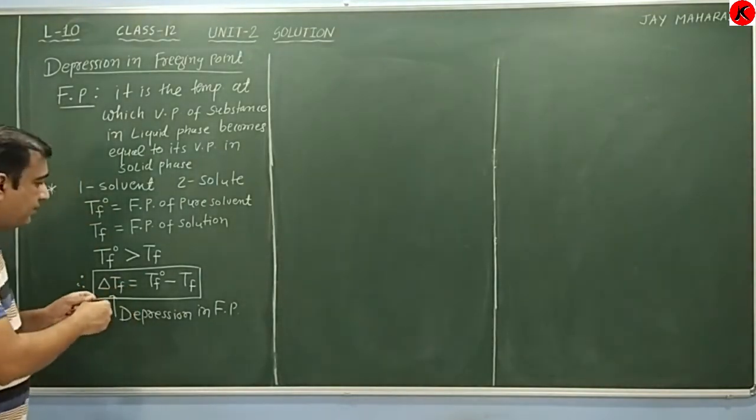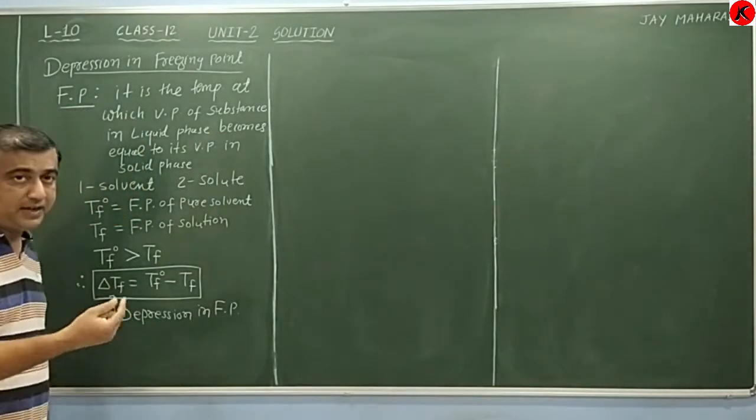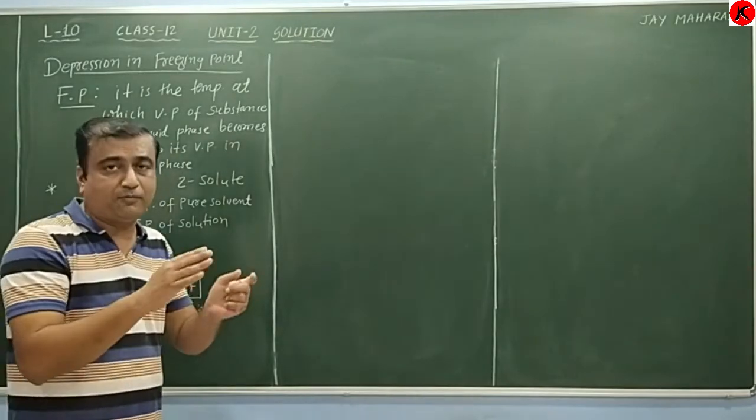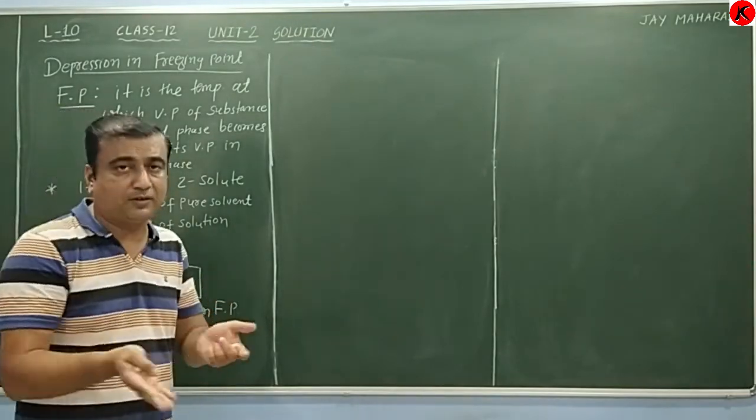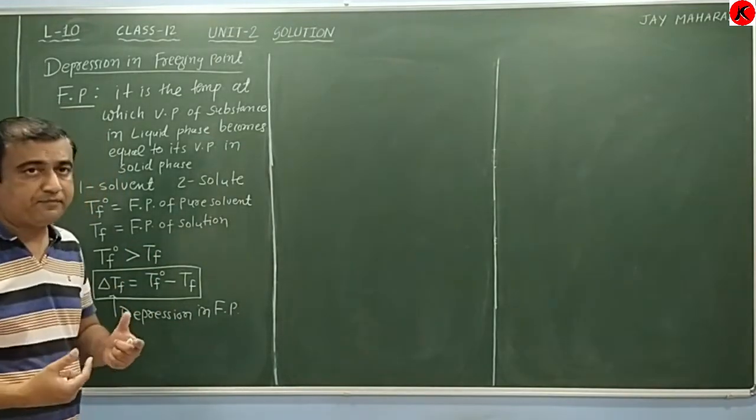We can also derive why the freezing point of the pure solvent is higher. When we compare the graph of vapor pressure versus temperature for the pure solvent and the solution, we get an idea why.